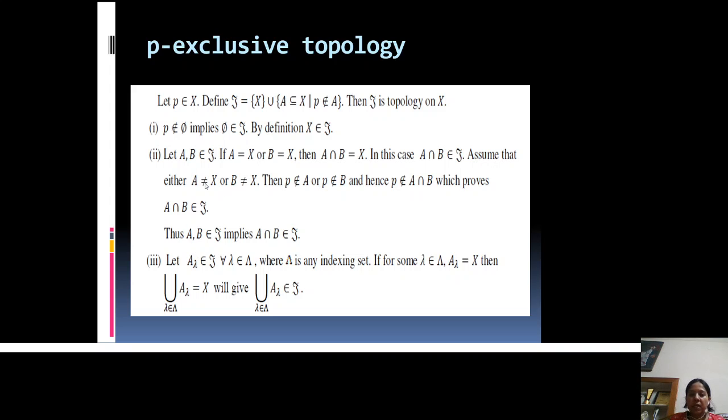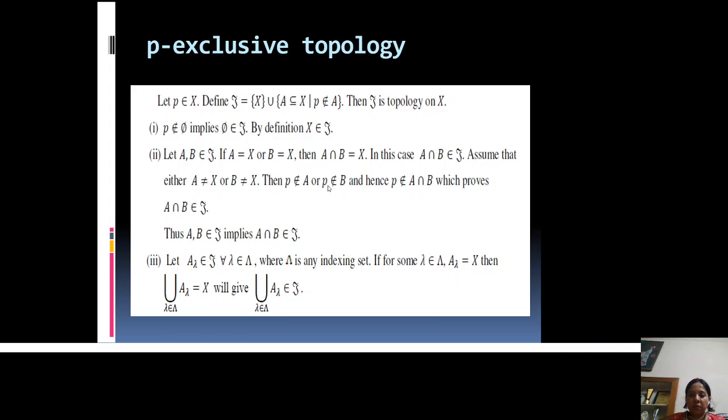If A is not equal to X and A belongs to τ, then by definition of τ, P doesn't belong to A. Similarly, take B not equal to X, meaning B is a subset of X and B belongs to τ also.